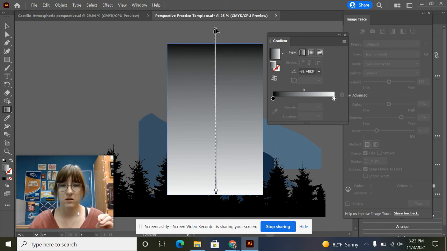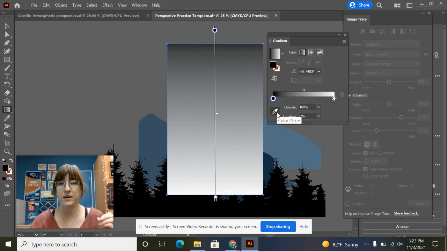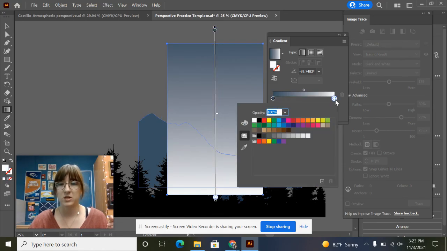And then we're going to change the colors. So I'm going to click on black, and I'm going to use this eyedropper that's in my gradient pop out to select my medium color for my mountain. And then I'm going to make this white color a light gray, like this one.